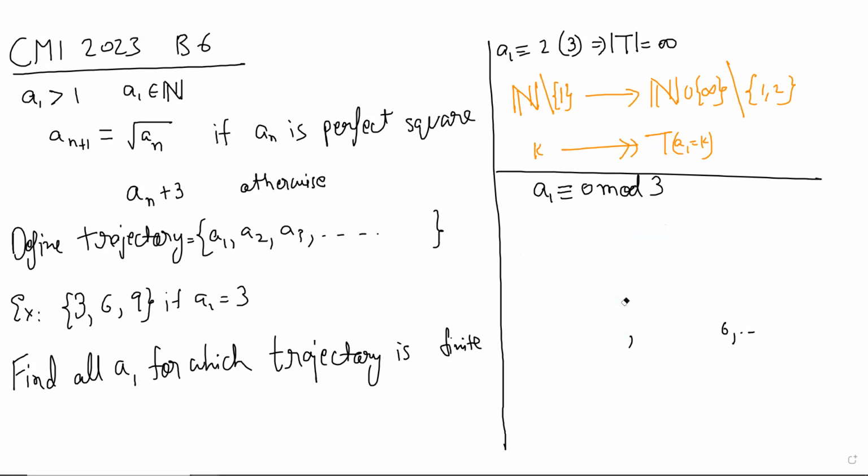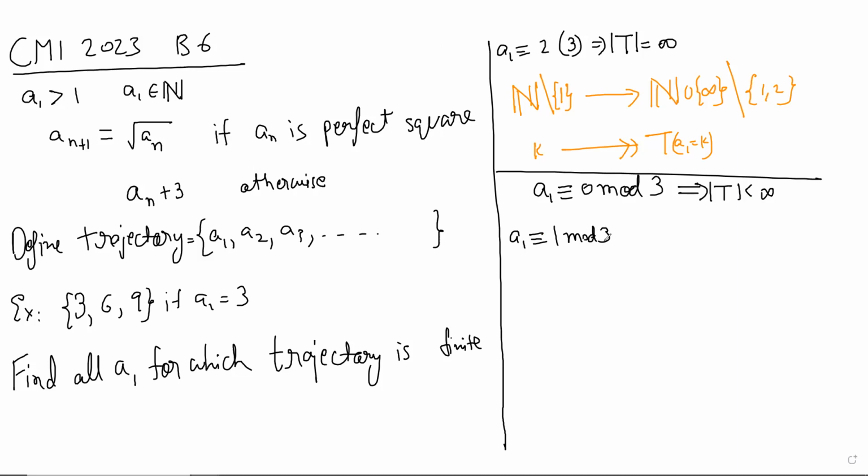And 2 mod 3 is done. So now we have to deal with 1 mod 3. Now if A1 is congruent to 1, it's not very hard to guess that A1 being 2 mod 3 is not working, and it's not hard to guess that 0 mod 3 will work. We want to show that 1 mod 3 will not work, and then we'll be done.